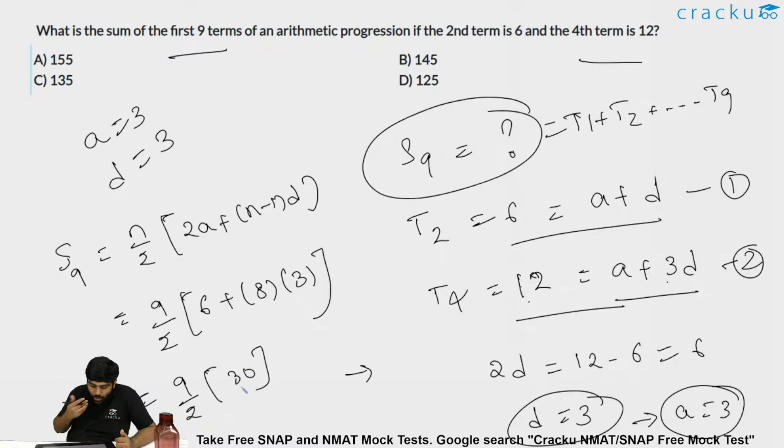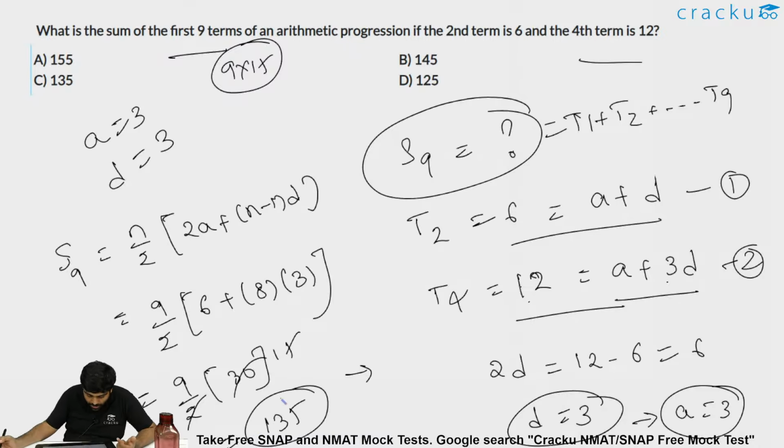So 9 by 2 into 30, which is nothing but 9 into 15. 9 into 15 is nothing but 150 minus 15, so 135. The answer has to be option C, 135.